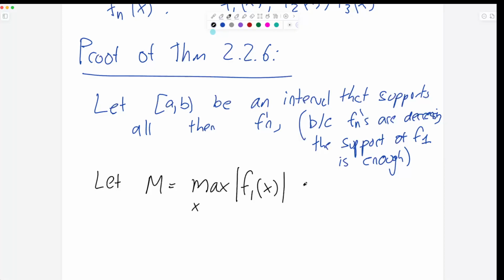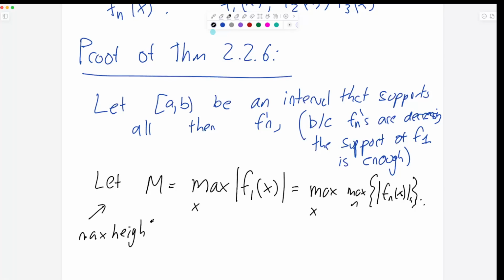And this maximum is also the maximum over all x, over all n of fn of x, over all possible fn's. And the reason, again, is all the fn's are less than f1. They're weakly decreasing. It can't be bigger. So if you bound f1, you bound all of them. So m is the max height, and this is the max width.